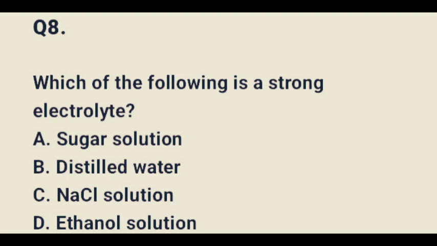Sugar solution, on the other hand, does not ionize in water, so it is a non-electrolyte. Distilled water, on the other hand, is a very poor conductor of electricity, since it has almost no ions. Ethanol is a covalent compound and it does not ionize in water, hence it is not an electrolyte. Therefore, sodium chloride solution is the correct answer. It is a strong electrolyte.